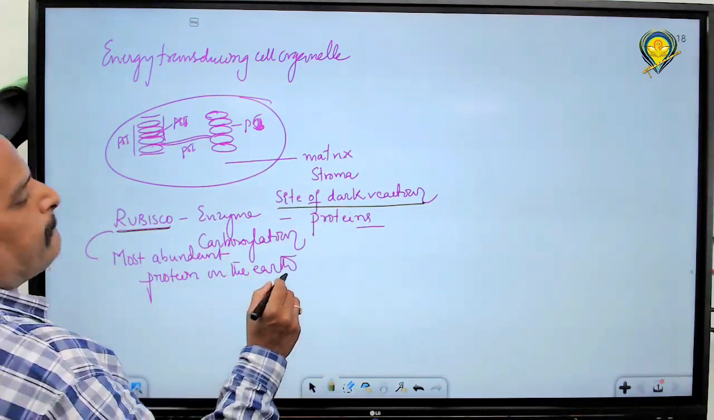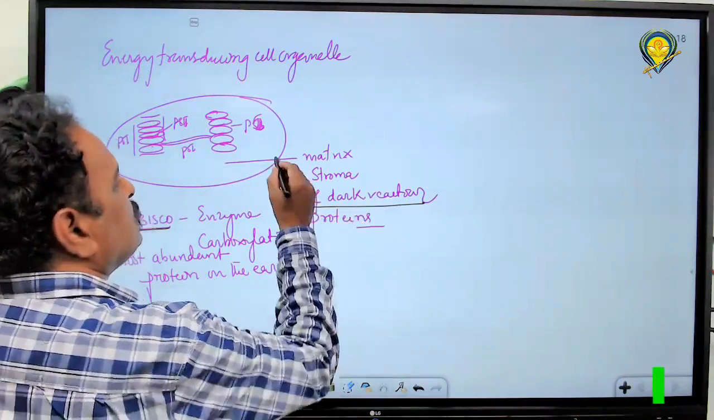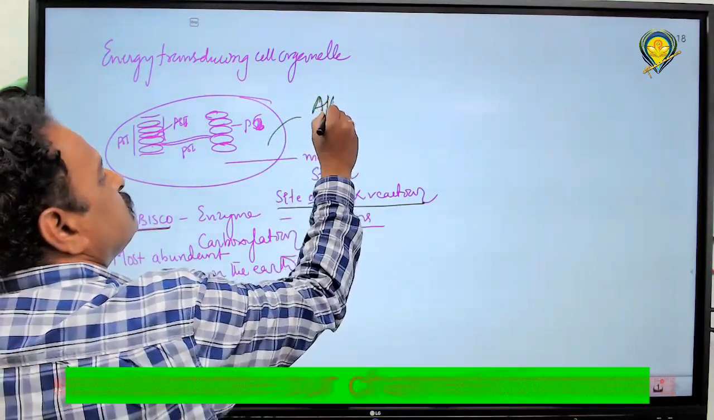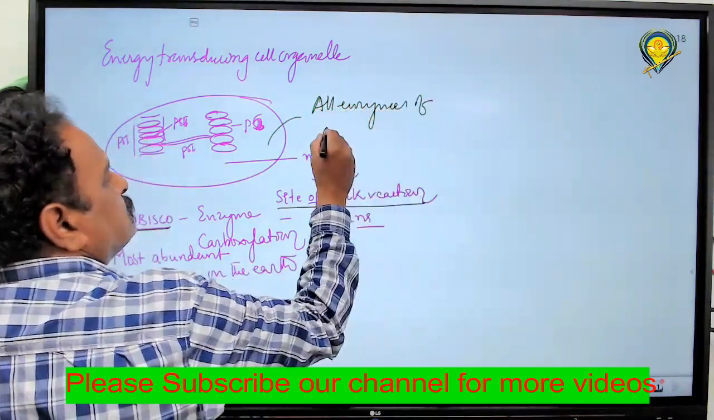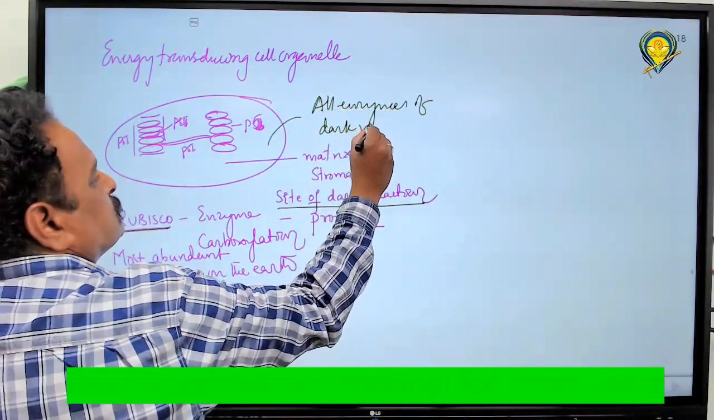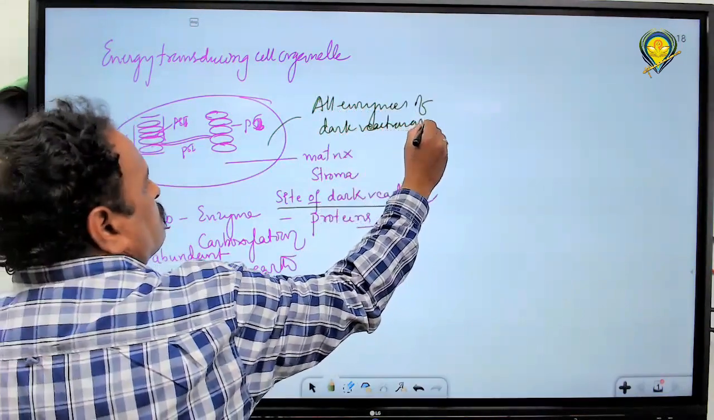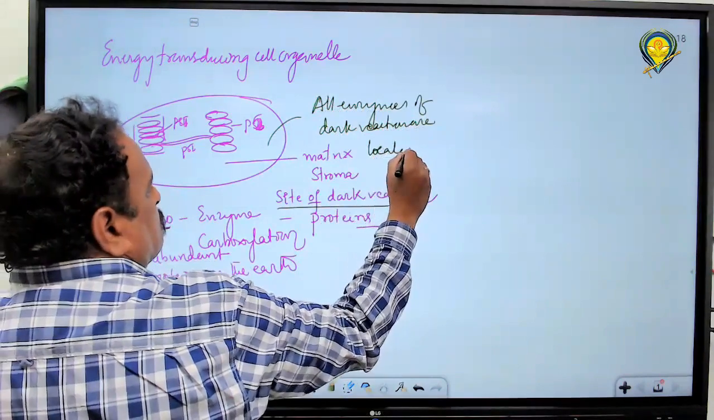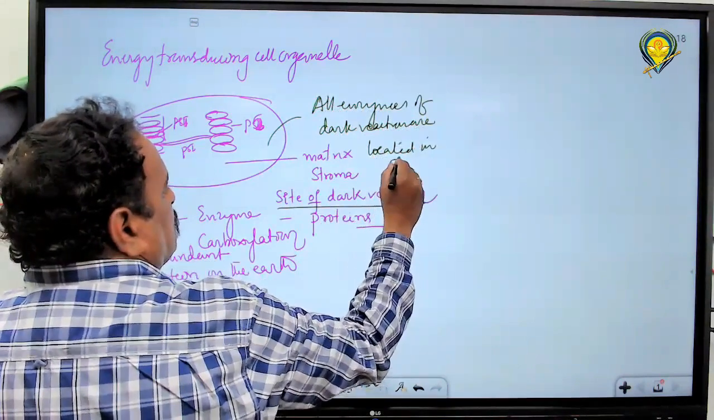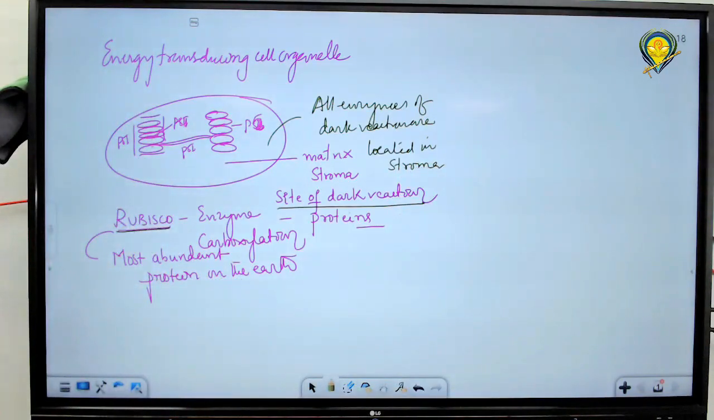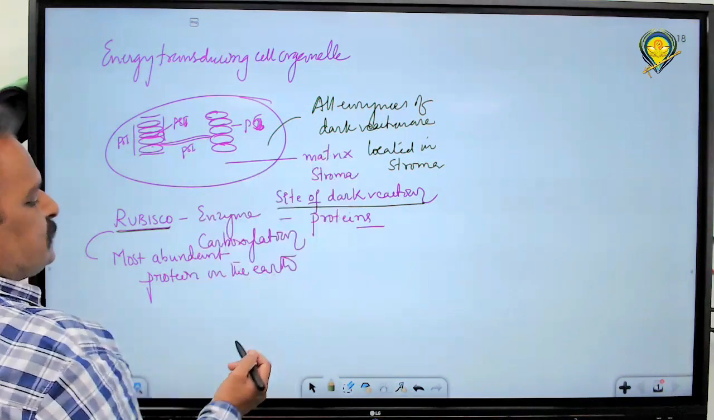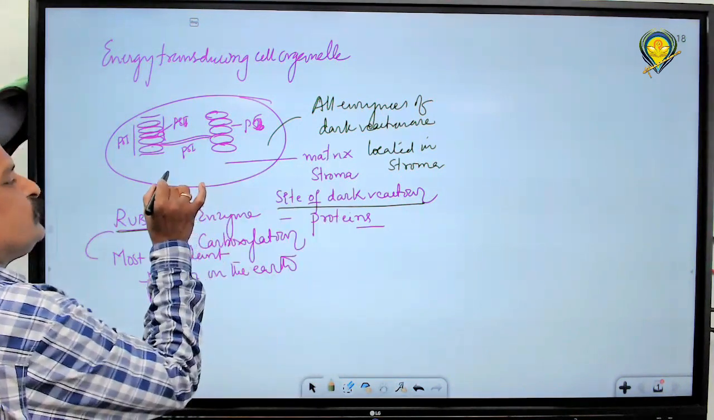So the stroma is the site for the dark reaction, and all enzymes of the dark reaction are located in the stroma. So it is the center of the dark reaction. Next, apart from that, there are some particular types of ribosomes.